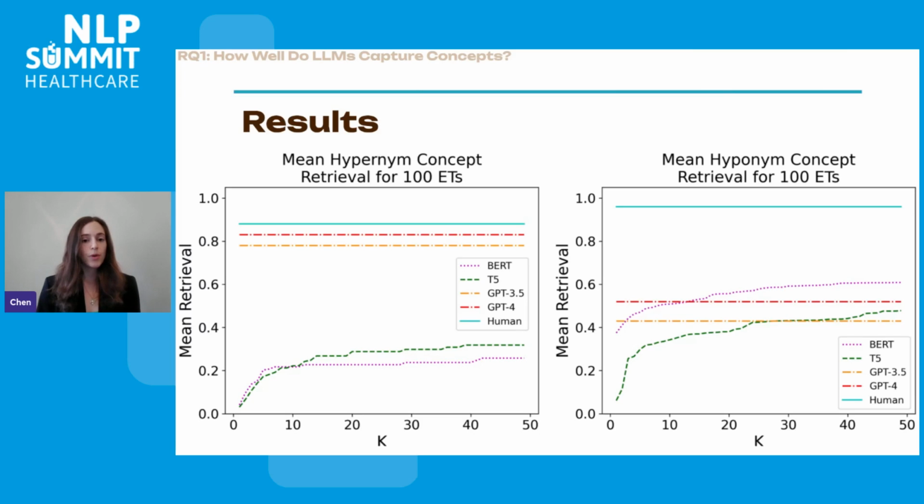And then if we look at the right plot, the hyponym level, that's the corgi to dog level, we can see that BERT, which is the purple curve, actually takes the lead around K equals 15, which is pretty impressive. So we can see that BERT takes the lead, and then we have GPT-4, then T5, and only then GPT 3.5.